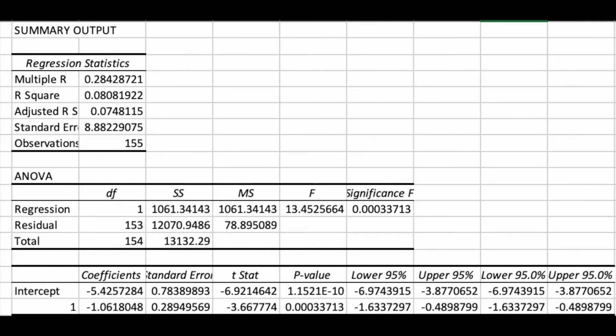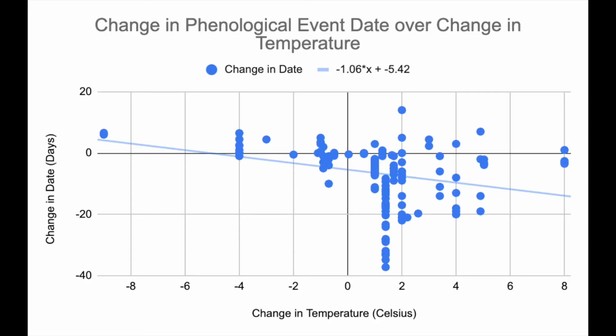We first performed a regression on this data in Microsoft Excel to see the correlation between our two variables, change in date of phenological event and change in temperature. The results were that, in the data gathered, the date of phenological event advanced at an average of 1.06 days per degree Celsius with an R-squared value of 0.081 and a p-value that was 10 to the negative 10th power. These results were displayed with a figure.